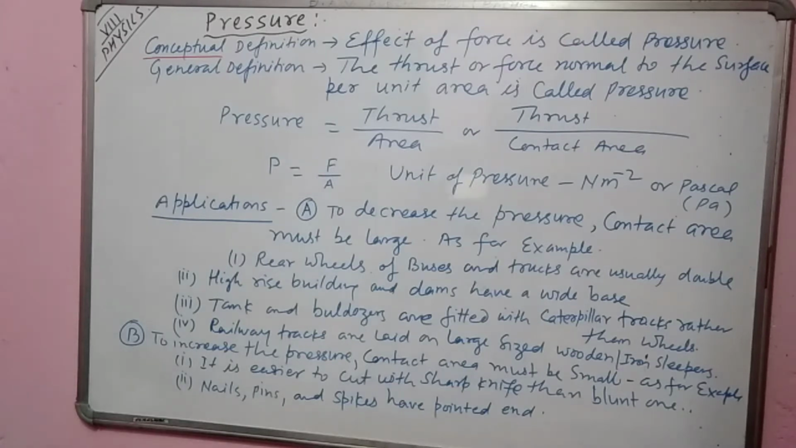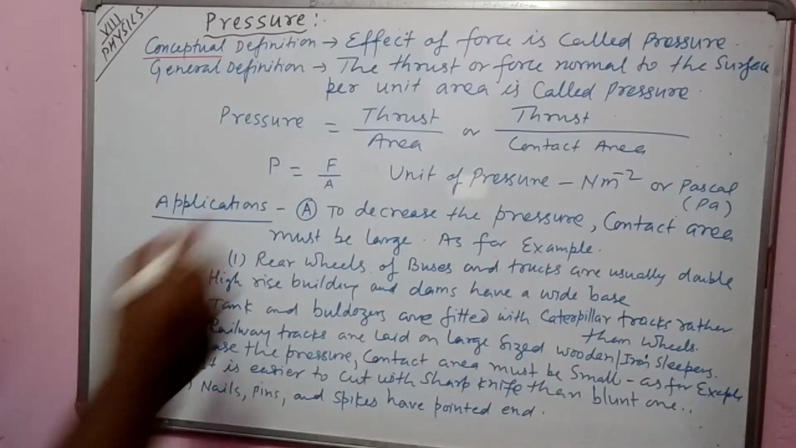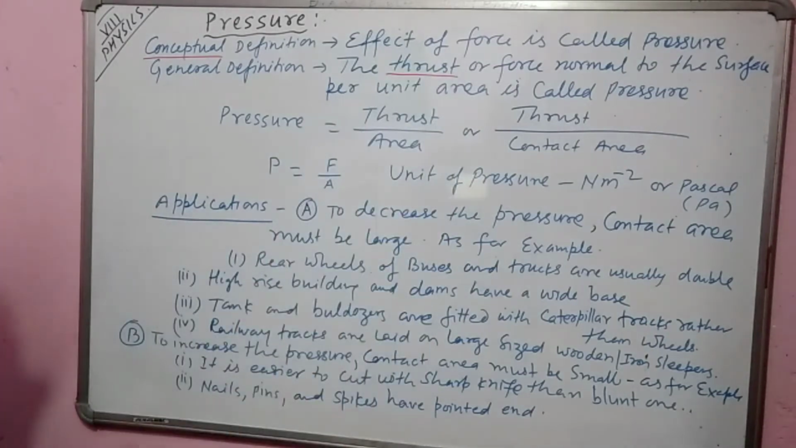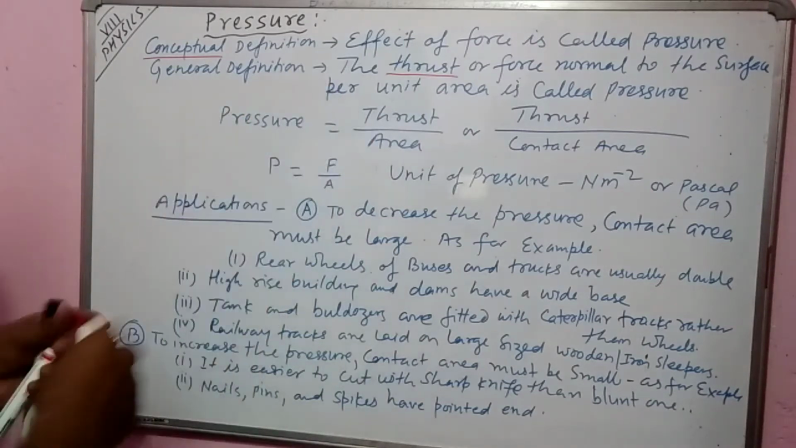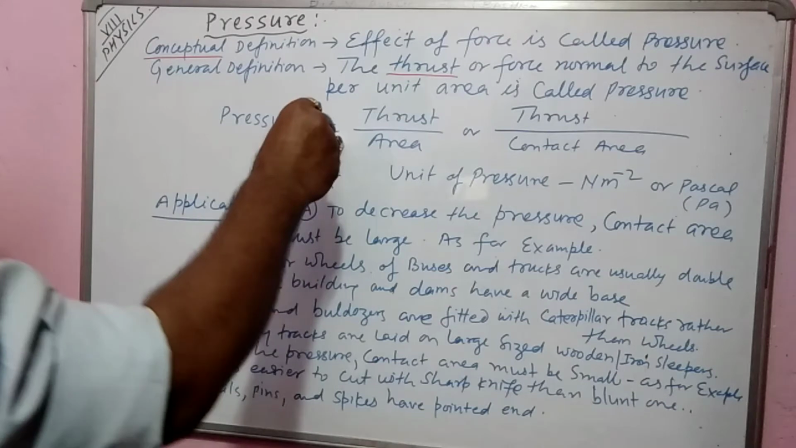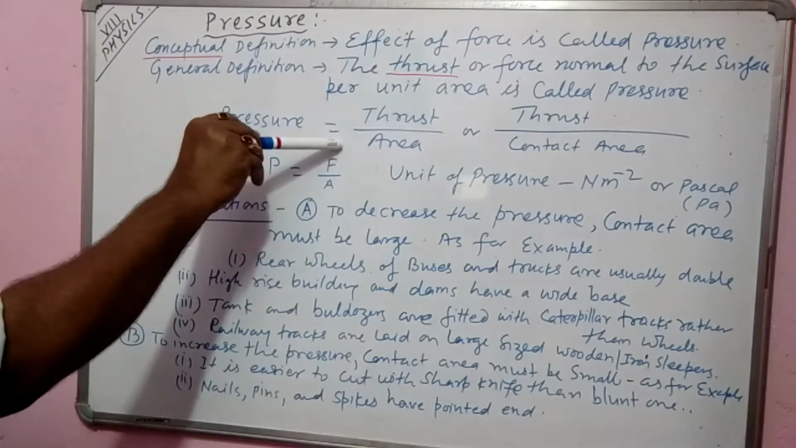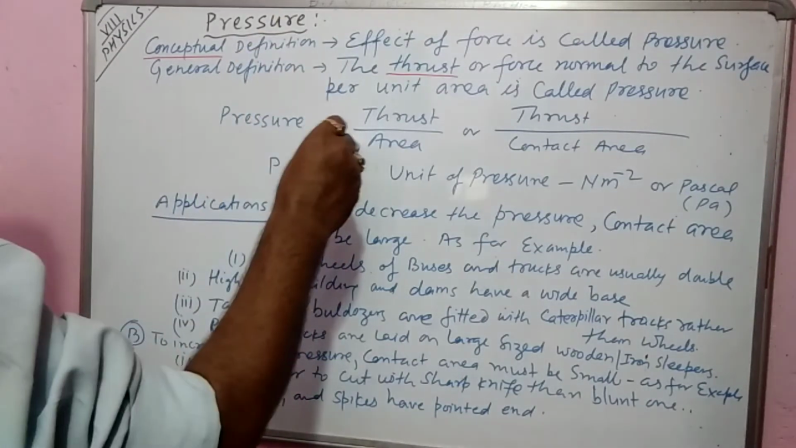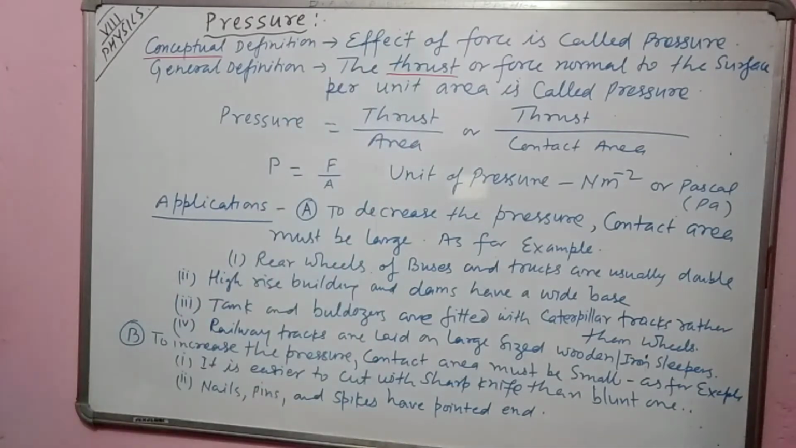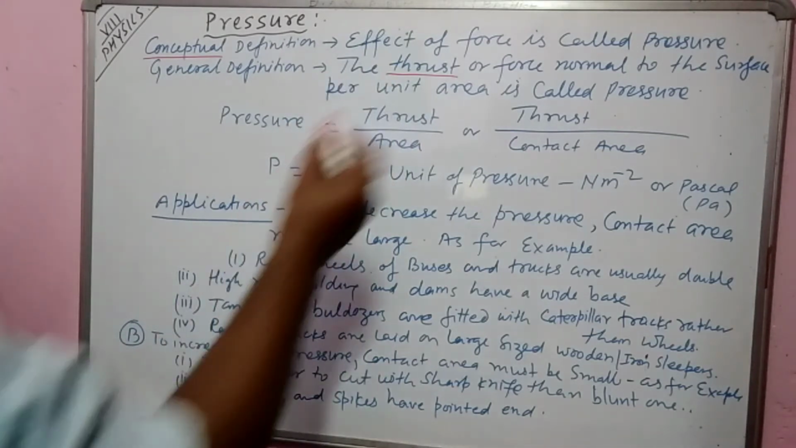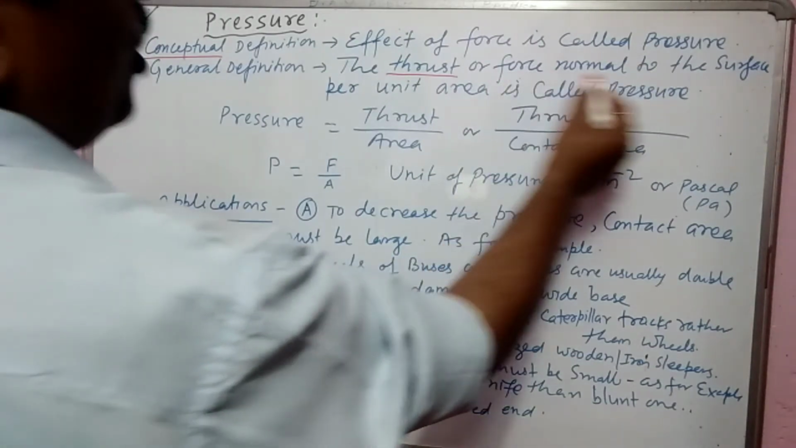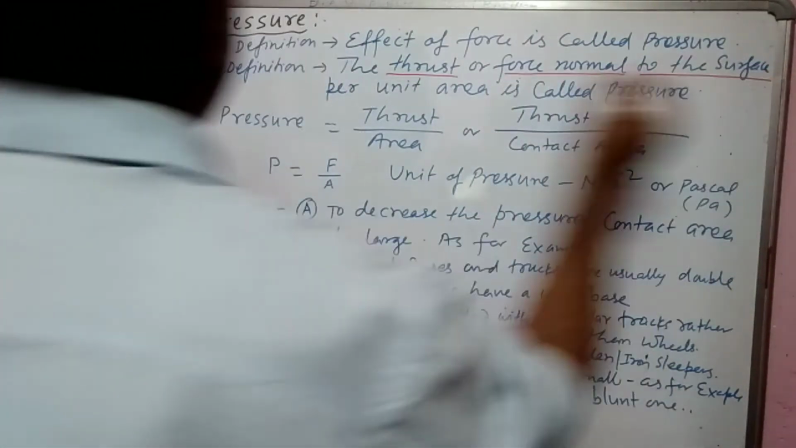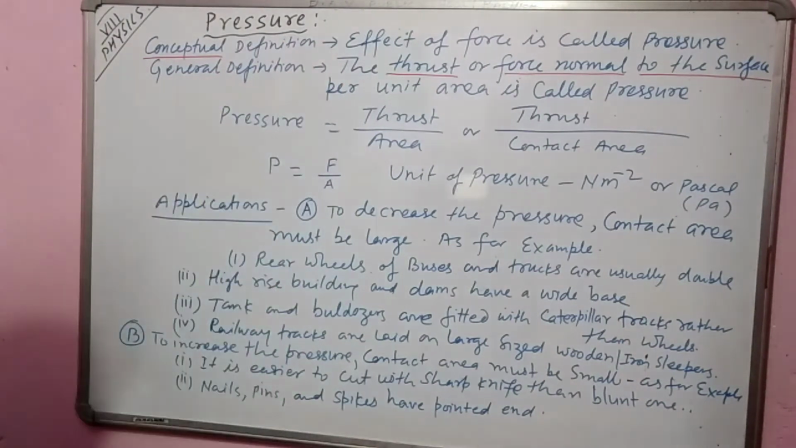And the general definition, we generally define it as the thrust or normal force. Thrust is a force which acts on the surface normally. For example, with this pen I am applying force; we can apply force obliquely or normally. If we are applying the force normally, at that time this force is called normal force or thrust. So force normal to the surface is called thrust.